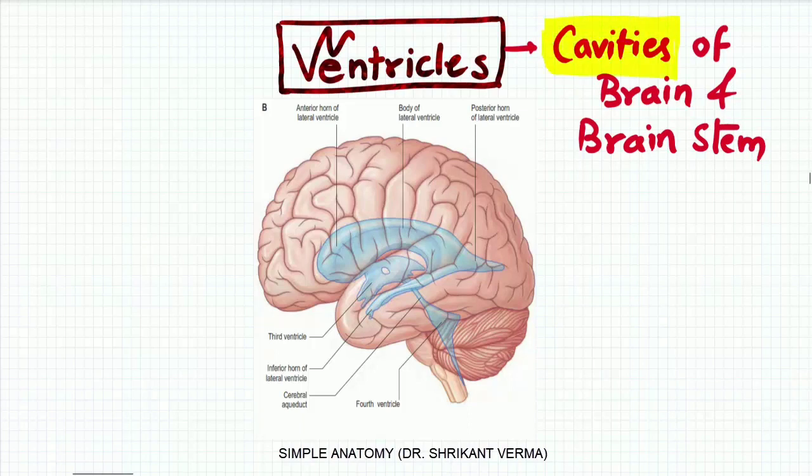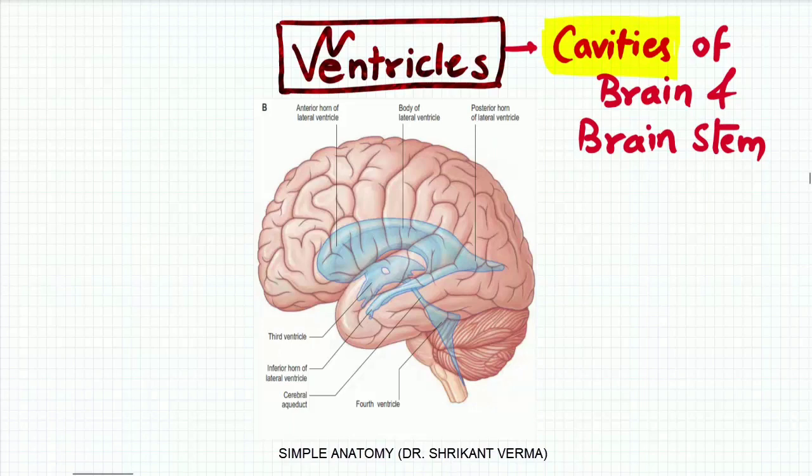Just like the heart is presented with cavities, which are also called ventricles, in the same way within the larynx there is a cavity which is also known as the ventricle of the larynx. So ventricles are not only present in the brain but also in the heart, larynx, etc. Now we are going to see the ventricles shown in this image.